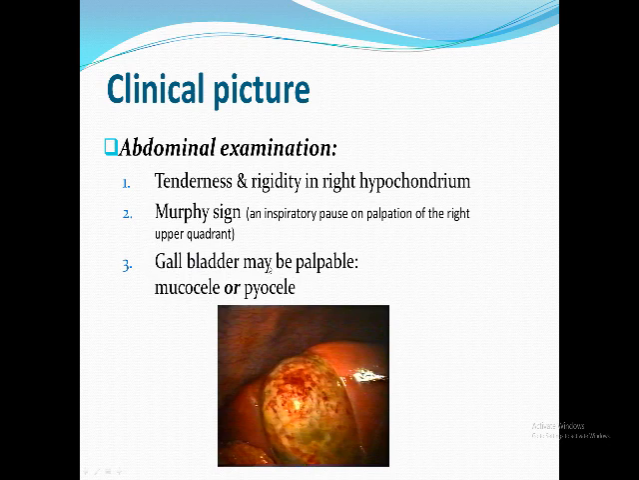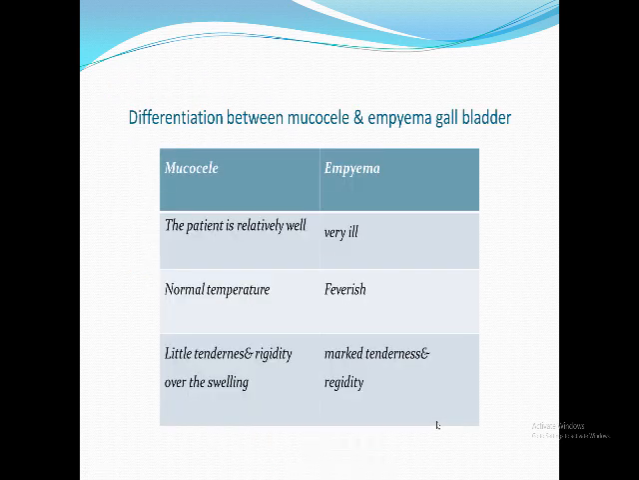Also, in certain situations, the gallbladder might be palpable during examination. You remember the gallbladder is palpated by superficial palpation, and you have to know its surface anatomy at the fundus. Here is a laparoscopic picture of a mucocele of the gallbladder. How can I differentiate between mucocele and empyema of the gallbladder?